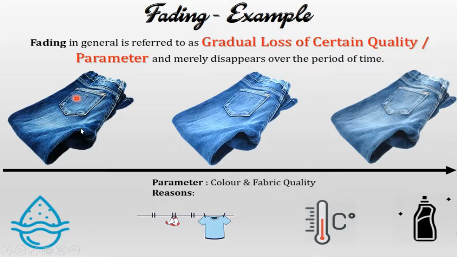Number 1, I will be washing my jean pant, right? So the hardness of the water could be a reason for the dullness of the pant. Number 2, if I am putting it out under the hot sun for 3 days, what happens? The quality might get disturbed. And third, due to the temperature, the quality might be disturbed. Then the last one, the soap or the detergent which I've used might be changing the quality of the jean pant.